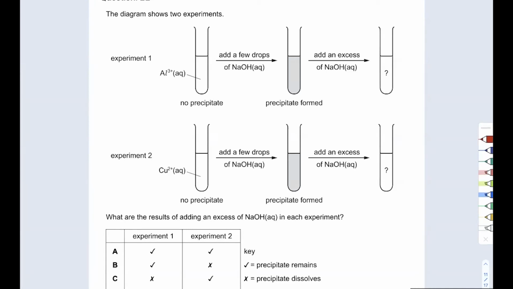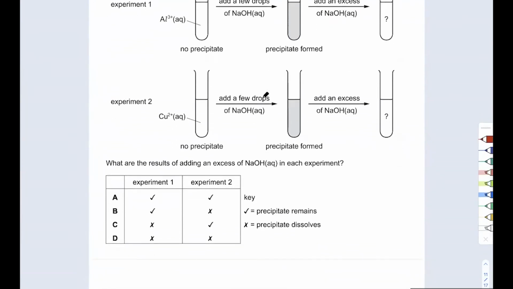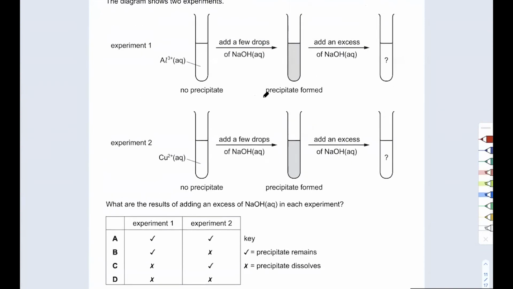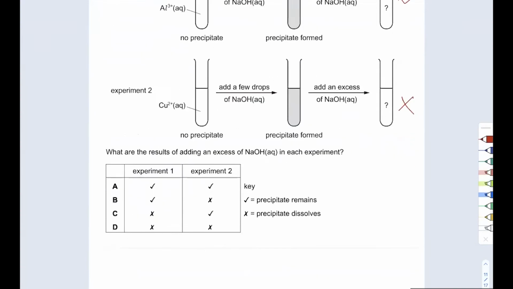And zinc and copper dissolve with ammonium hydroxide. Those are the only ones. Okay? So there you go. So it's going to be, it does dissolve, it doesn't dissolve. So, yep.